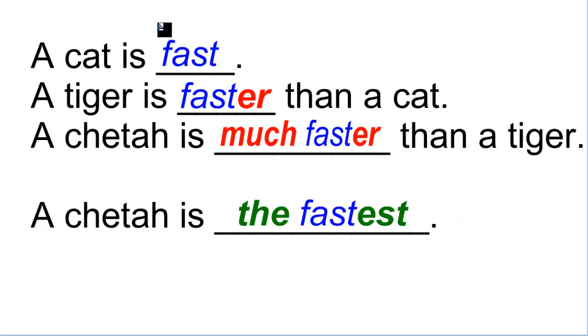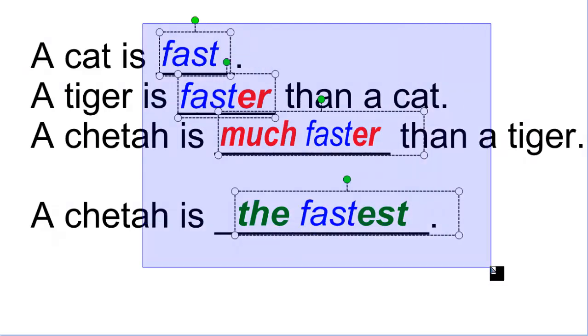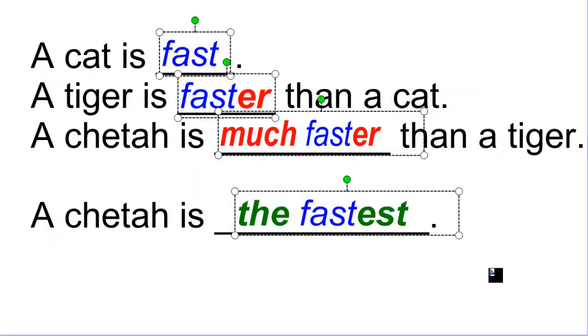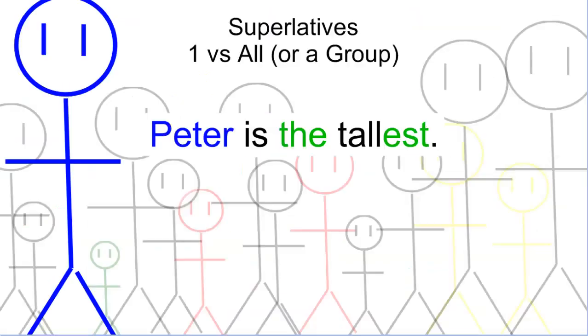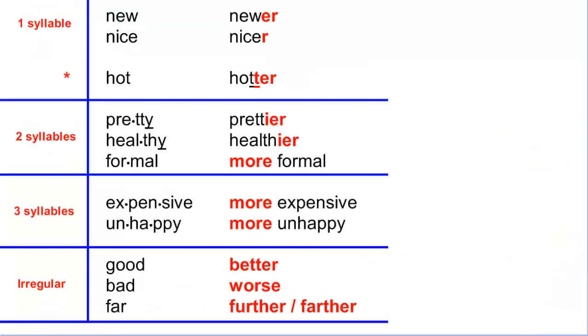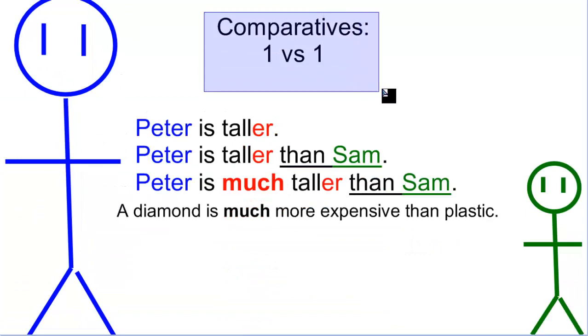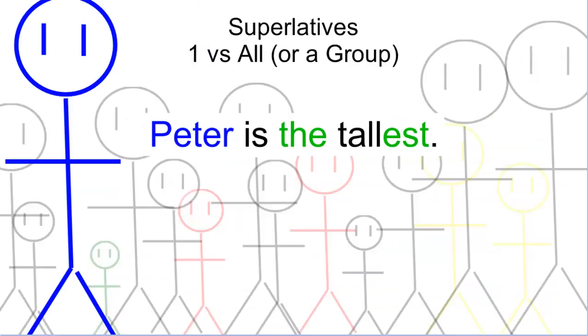We have, all of them are variations of an adjective. They are a form of an adjective, and they all describe a person or an animal or a thing. But they have different uses. Remember, the comparative is 1 versus 1, and the superlative is 1 versus all, the extreme.